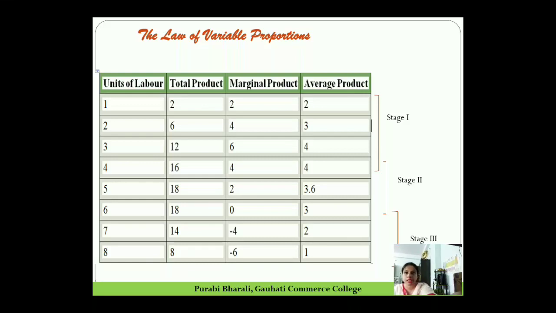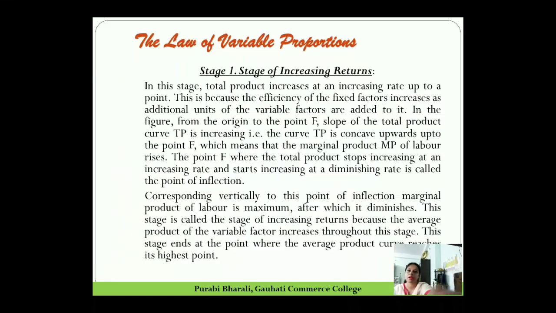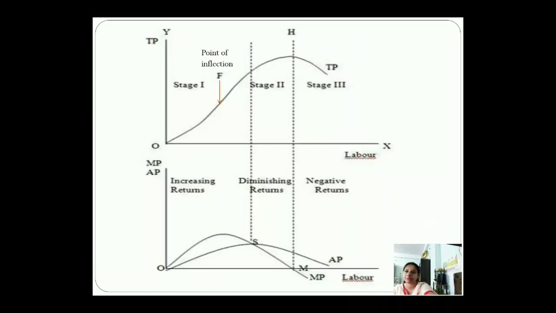Stage 2 of decreasing return ends when the marginal product is 0, or we can say when the total product is maximum. You see total product 18, so it is maximum. After that it starts declining. So when total product is maximum or marginal product is 0, that is the point where stage 2 of decreasing return ends. You see this same thing in the diagram also.